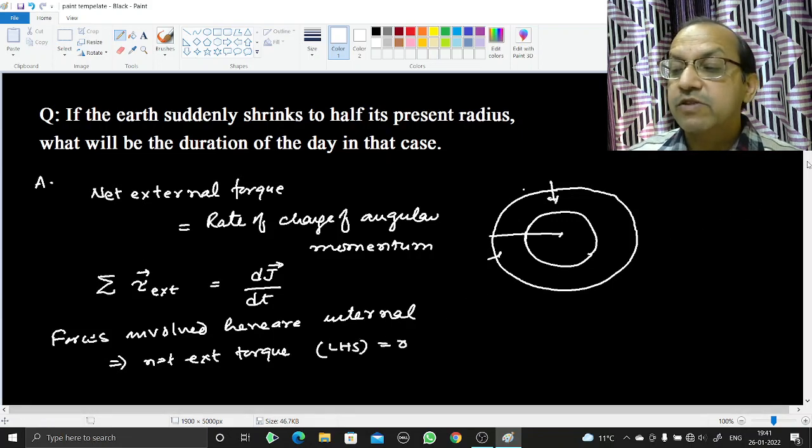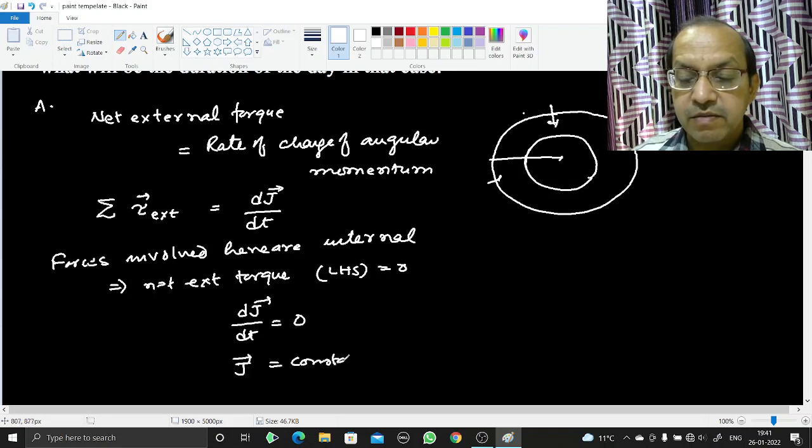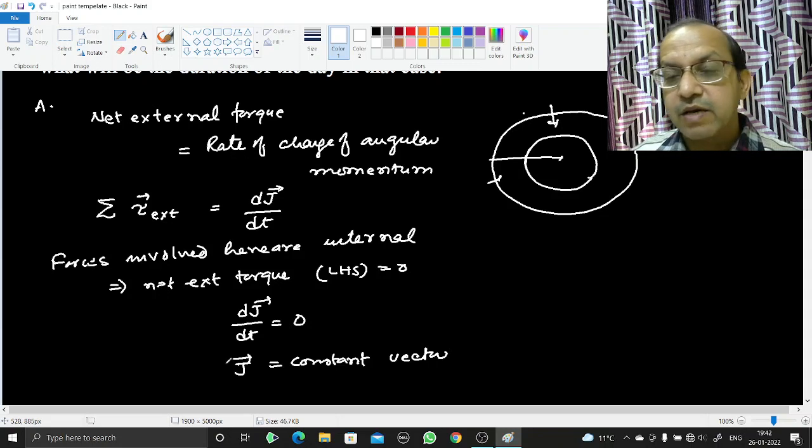So right hand side will also be 0. That means dJ over dt will also be 0, or you can say J will be a constant vector. What is J? J is the angular momentum. So angular momentum will conserve its magnitude as well as its direction.